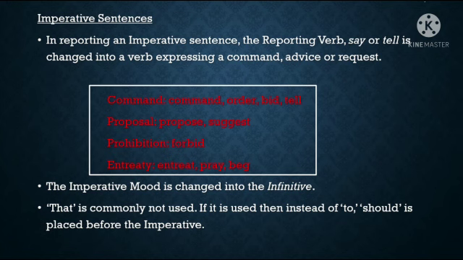If it's a proposal, when you convert it into indirect speech, instead of the reporting verbs said, told, asked, and so on, you have to use proposed or suggested. If it's about prohibition, you can use the word forbid. If it's an entreaty, you can use the word entreat, pray, or beg.